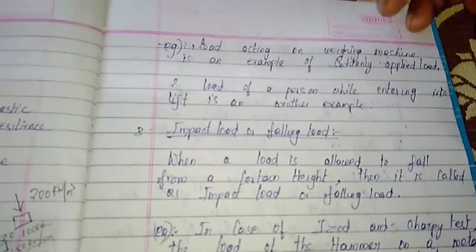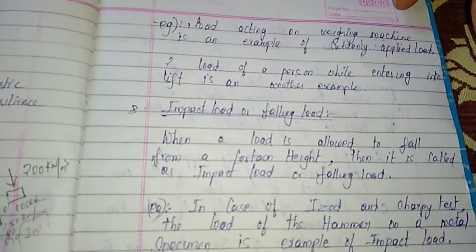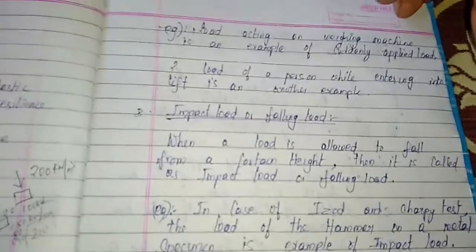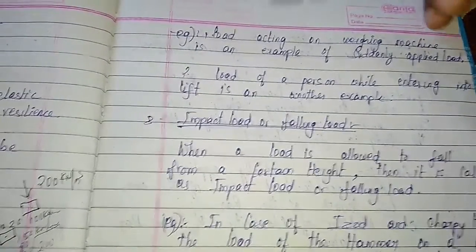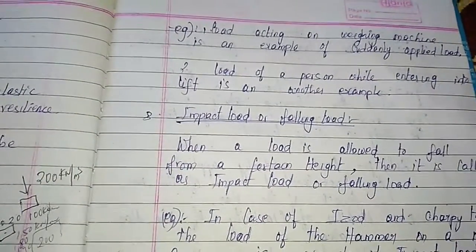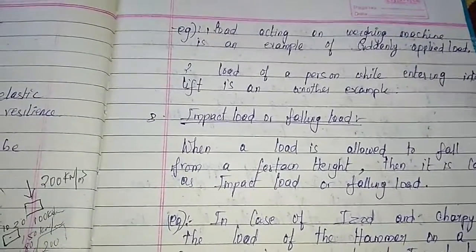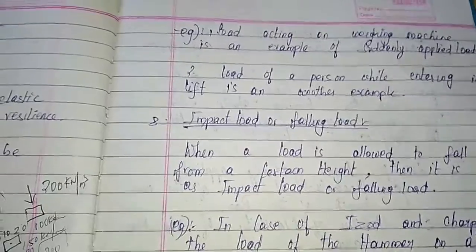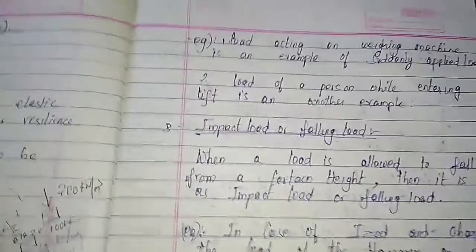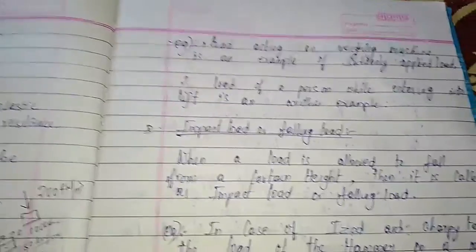Load acting on a weighing machine. You can see a weighing machine in your vegetable shop. For example, if you are buying potatoes, first you gather how many potatoes you need. You take everything in a particular vessel, and after that, suddenly you keep that weight on a weighing machine, right?